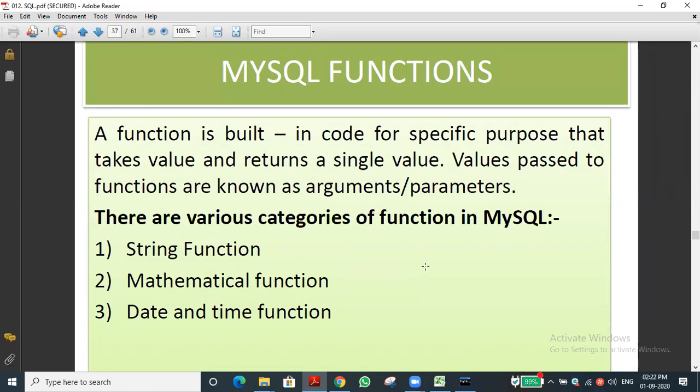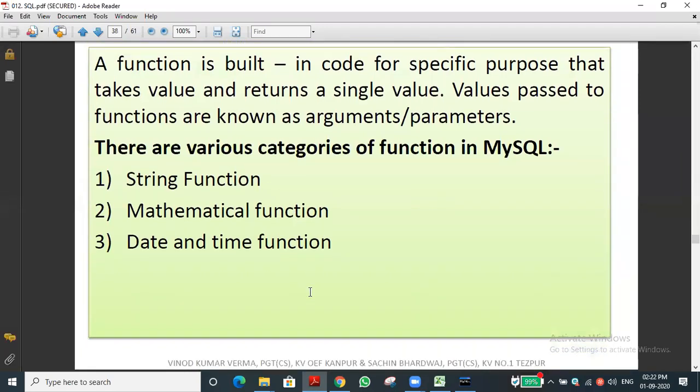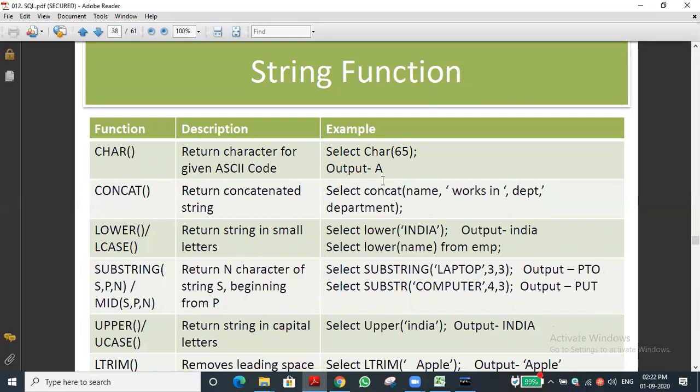String functions, as you studied in Python: lowercase, is lower, is upper, likewise the length function. Many functions are there. Mathematical functions are calculation related. Date and time functions, if you want to display only the year alone, month alone, date alone, or day alone, many functions are there. Let me see one by one. First we will see string functions. String related data, how to do the manipulation over the string related data, those are DML commands.